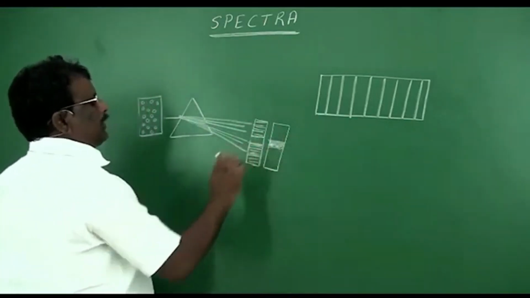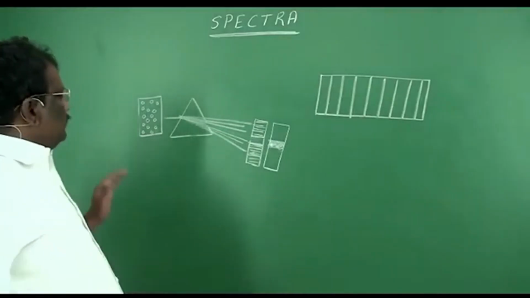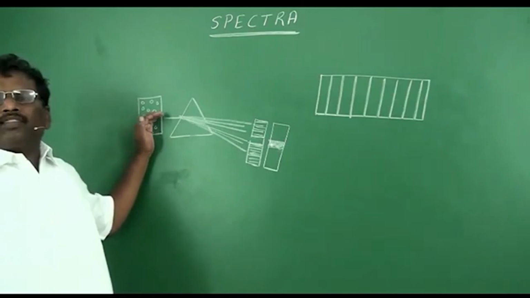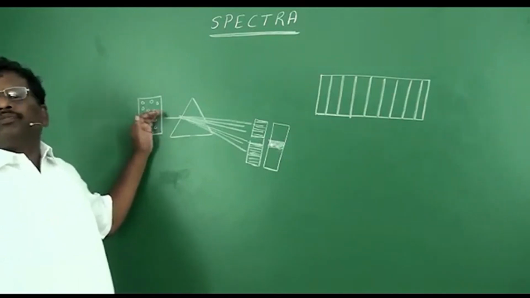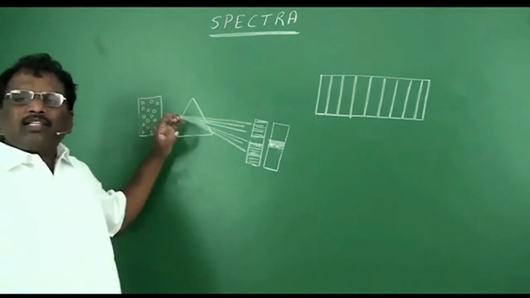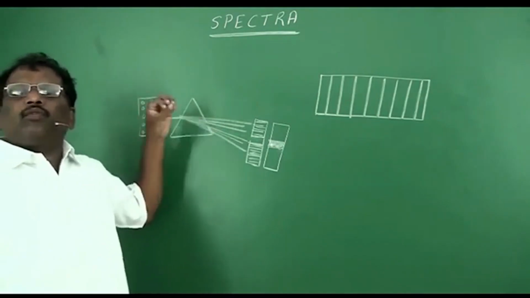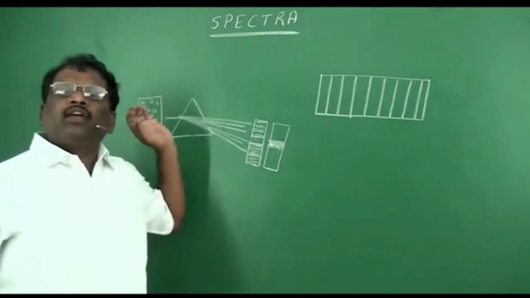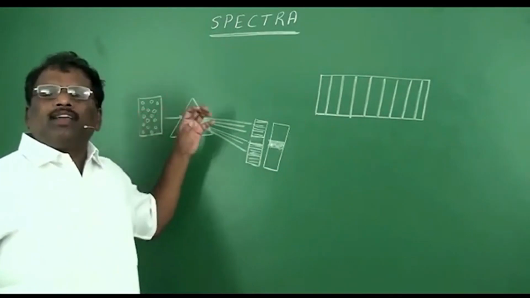So here, when white light is allowed to pass through a sample of atoms under study, basing on the position of the electron in those atoms, these atoms will absorb a specific wavelength of light radiation.